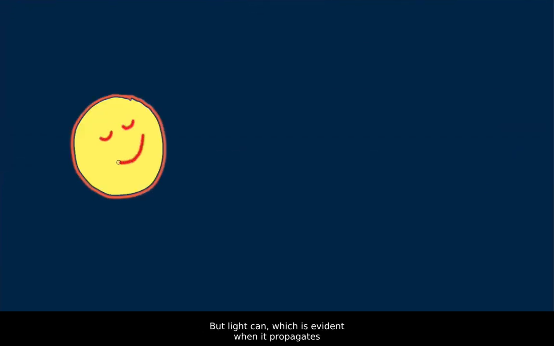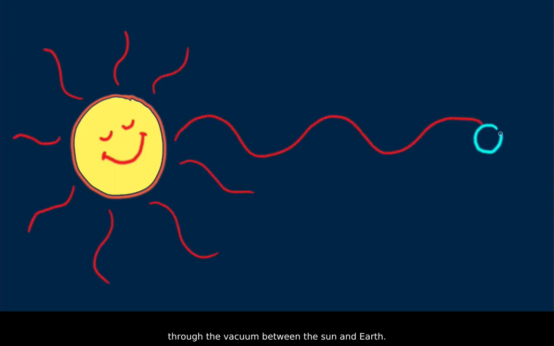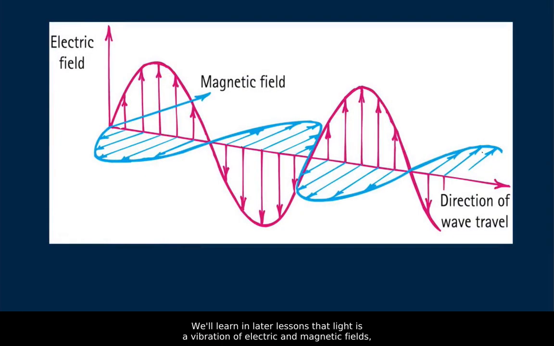But light can, which is evident when it propagates through the vacuum between the sun and Earth. We'll learn in later lessons that light is a vibration of electric and magnetic fields, an electromagnetic wave of pure energy. Although light can pass through many materials, it needs none. The source of all waves, mechanical or electromagnetic, is something that is vibrating.